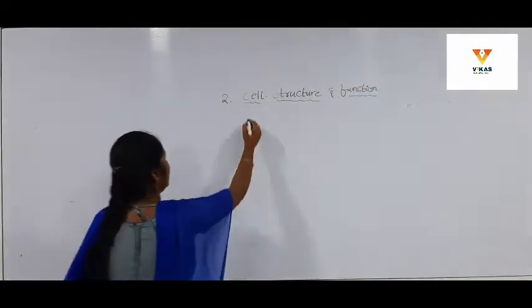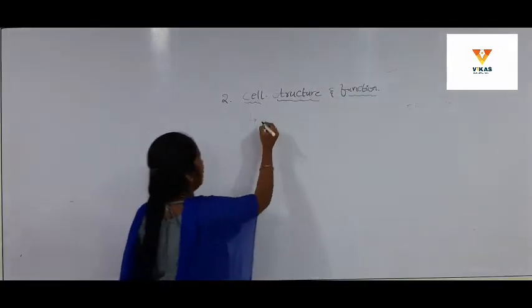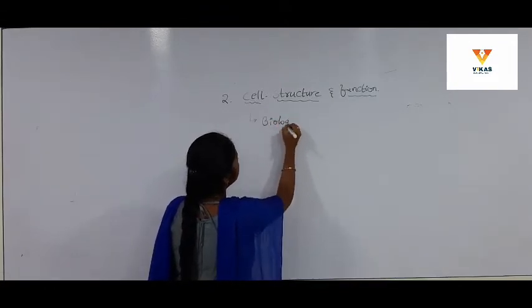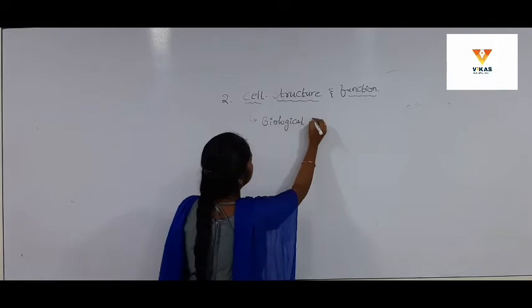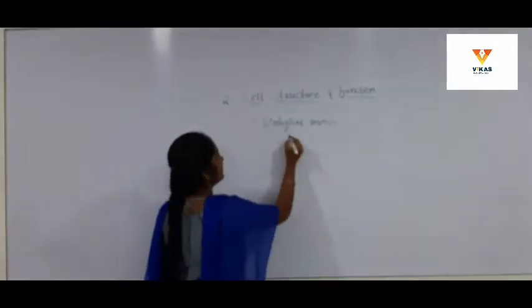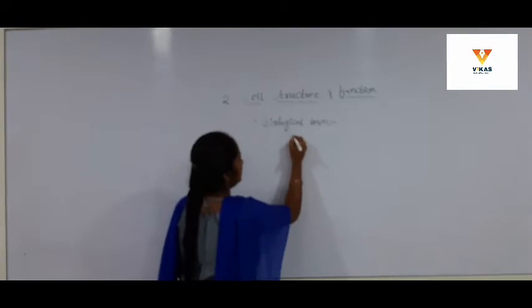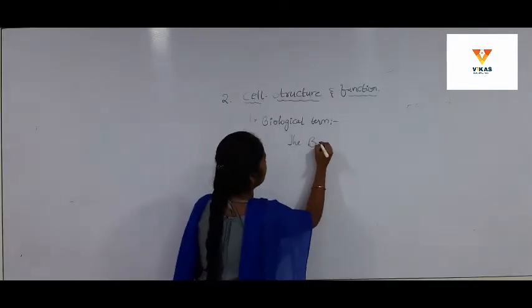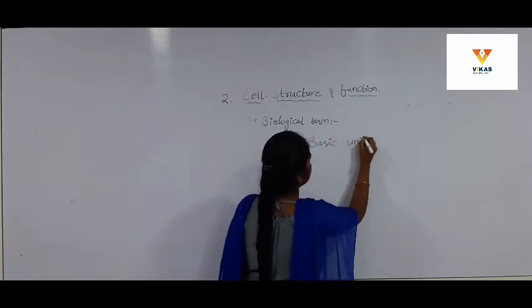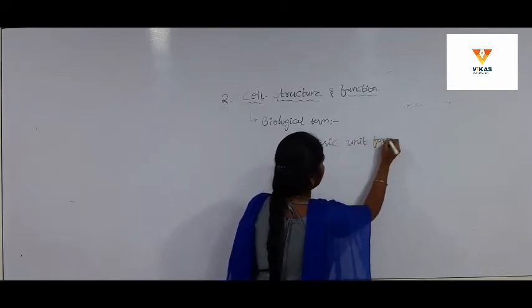What is a cell? In the biological term, cell means the basic unit for life.